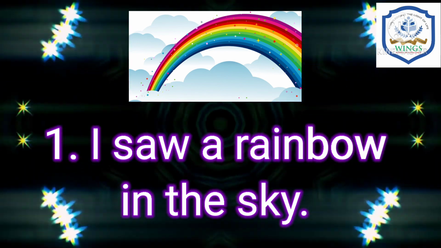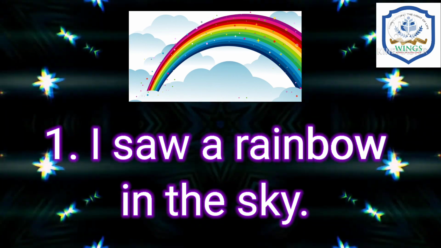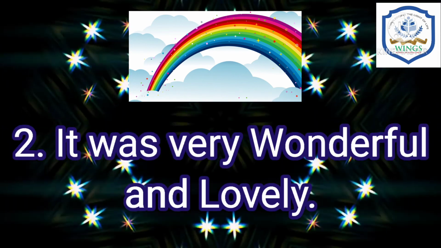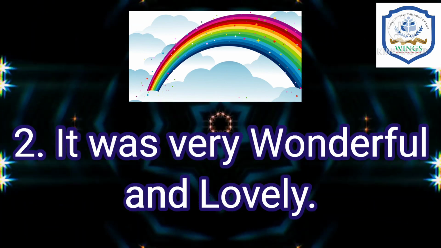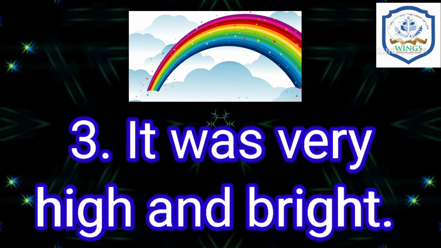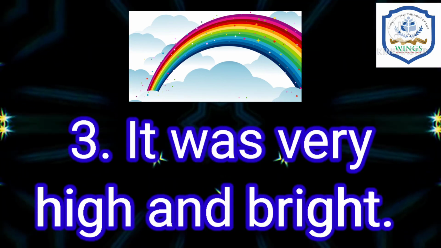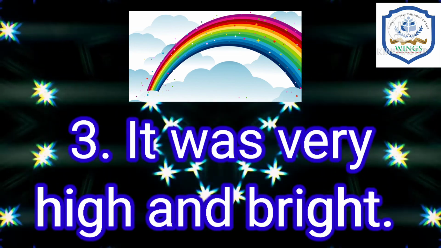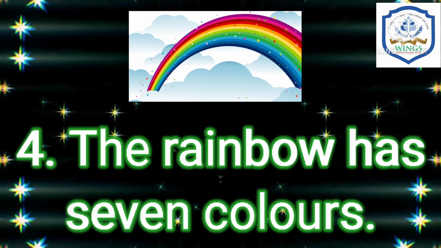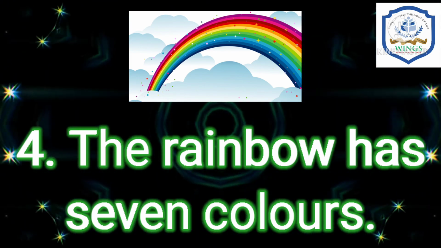first one, I saw a rainbow in the sky. Next, it was very wonderful and lovely. Next, it was very high and bright. Write down the next one. The rainbow has 7 colors. How many colors? 7. The rainbow has 7 colors.